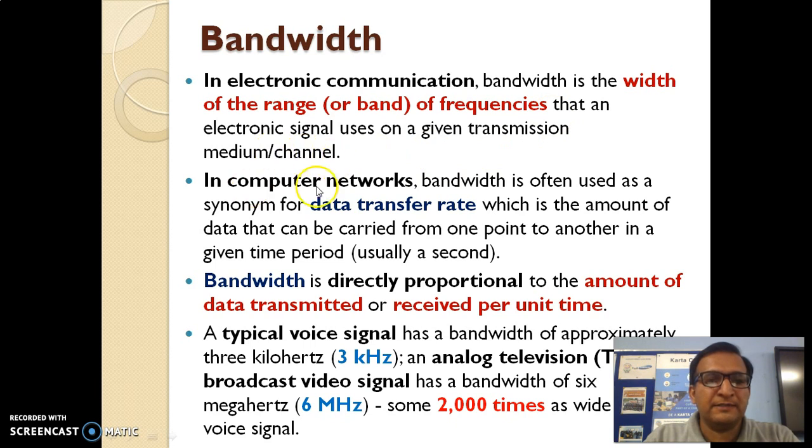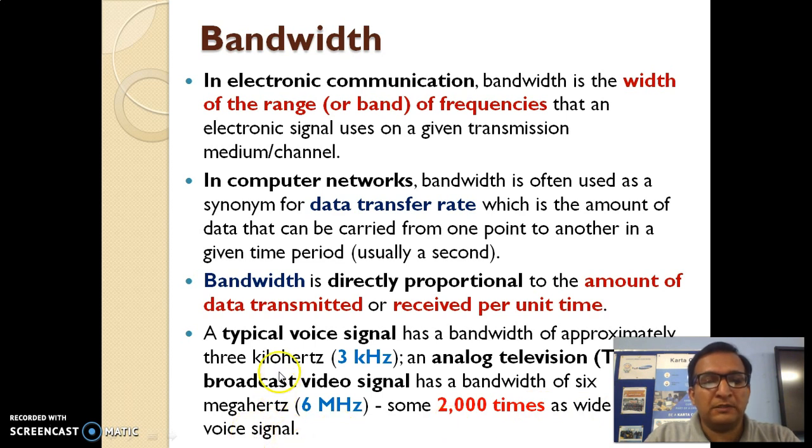In computer networks, it is the data transfer rate, the amount of data which can be carried from one point to another in a given period of time. For a typical voice signal the bandwidth is approximately 3 kilohertz, whereas for an analog TV broadcast signal it is 6 megahertz, which is 2000 times wider than the voice signal.